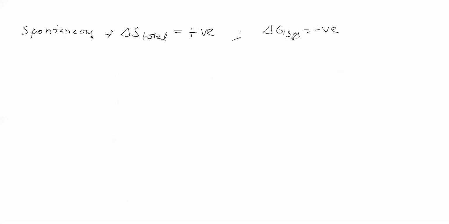Using Gibbs energy, stating the criterion for spontaneity is easy, because Gibbs energy considers the system, whereas entropy considers the total. Therefore it is better to use delta G instead of delta S. So for a spontaneous process, the criterion is delta G system is negative. For a non-spontaneous process, take the opposite: delta S total is negative and delta G is positive.